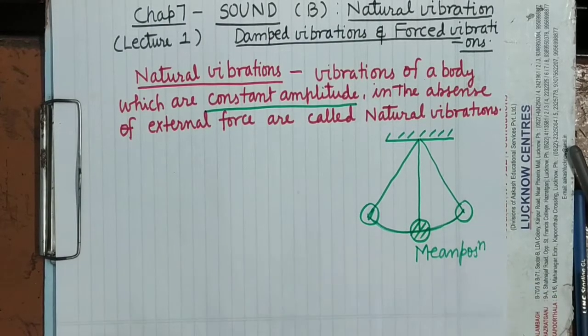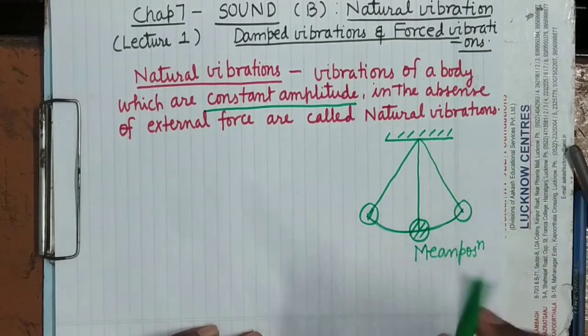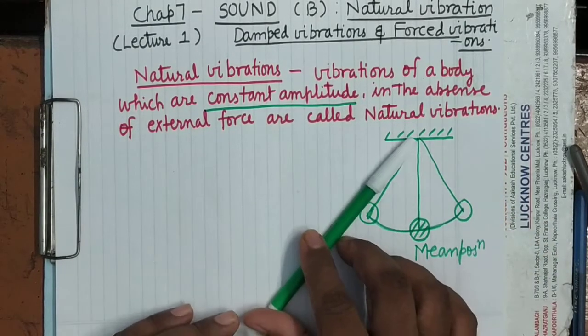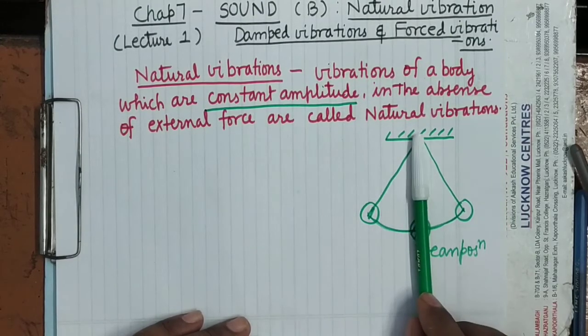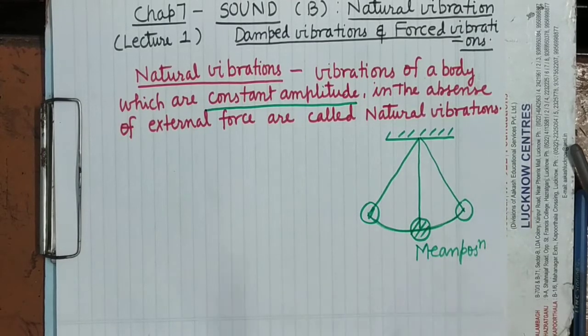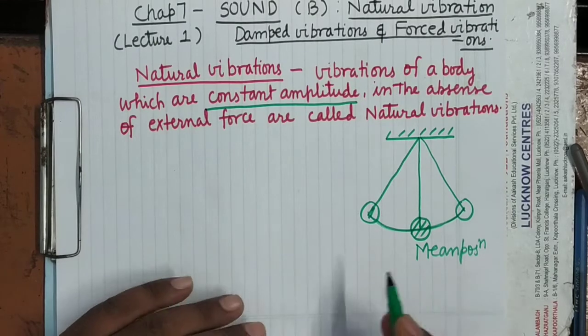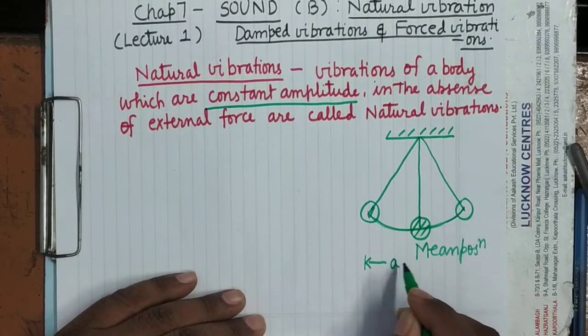So you know that in no case it will come to rest in this position when the string is slanting. It will always come to rest in this position when the string is vertical. It's clear? So what is the maximum displacement of the oscillating body, vibrating body in the either side of mean position?